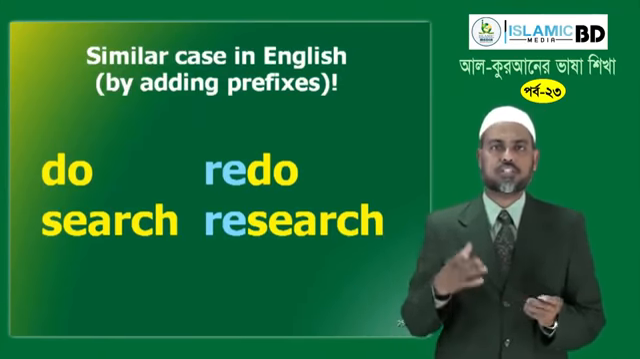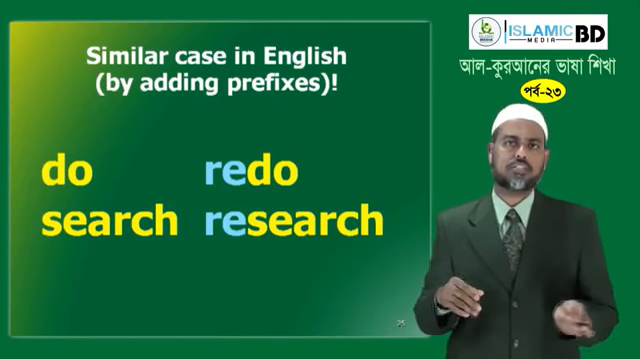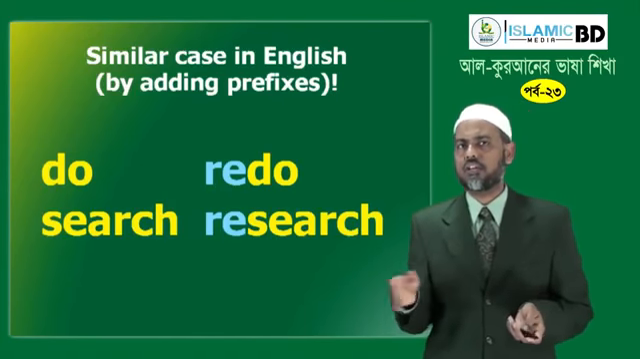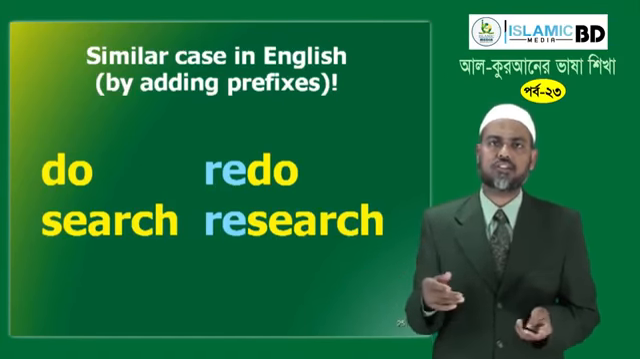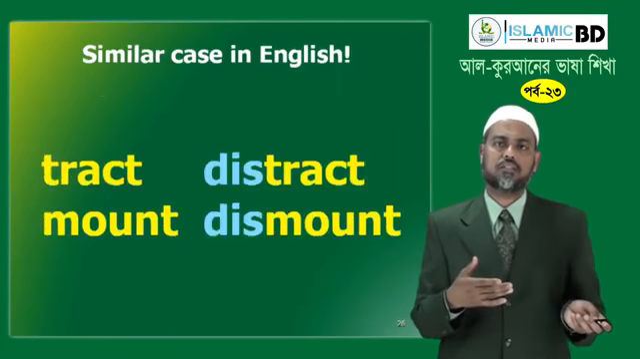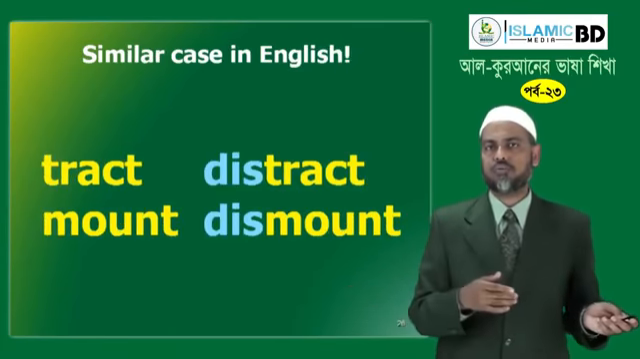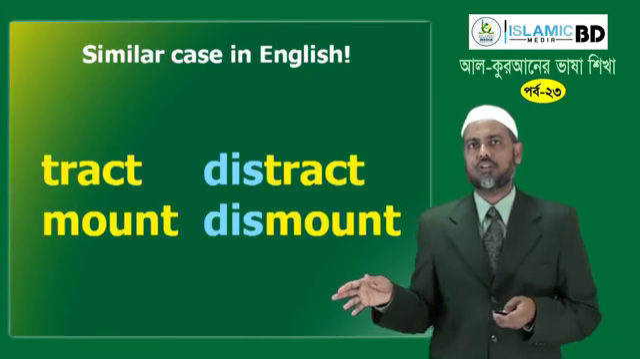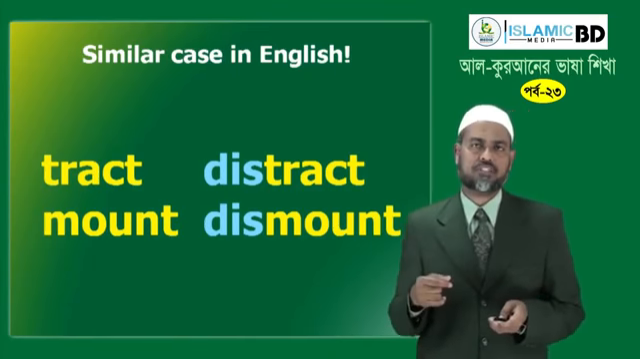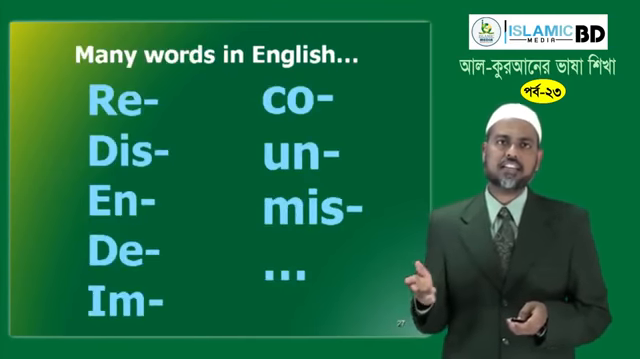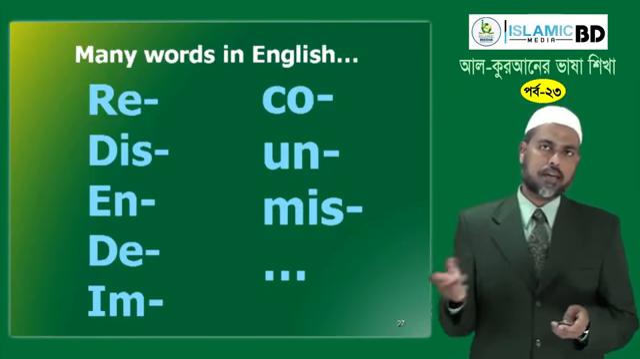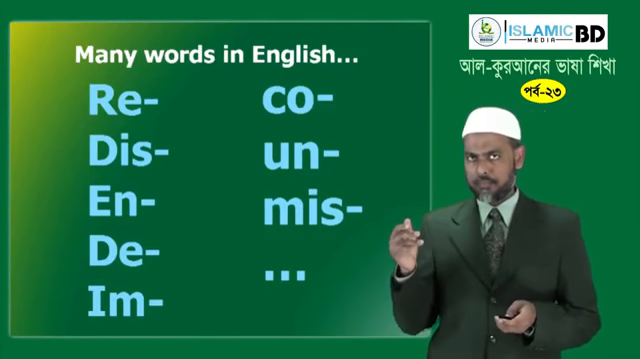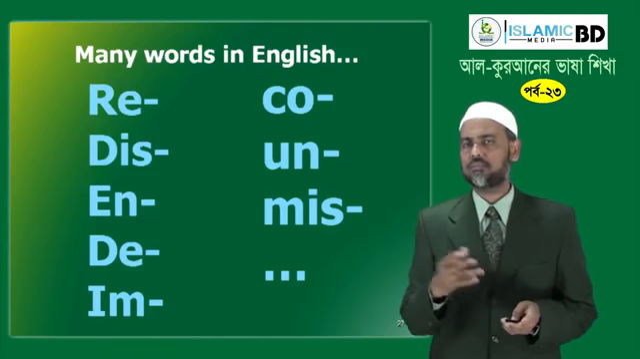You add prefix to verbs and make another verb. For example, do is a verb. Redo is another verb. You just add re. Search and research. Or tract or distract. Mount, dismount. And you have other prefixes also, like re, dis, en, de, demotivate, or im, or co, or un, or mis, guide, misguide, and so on.